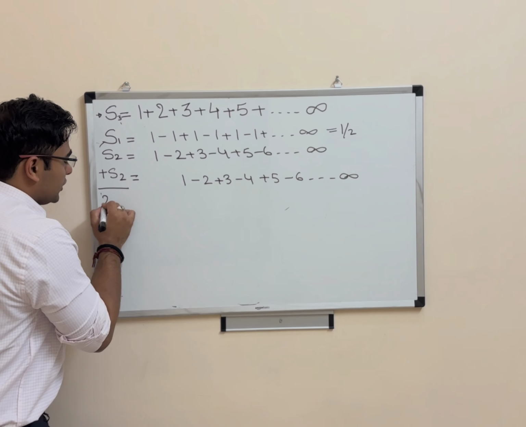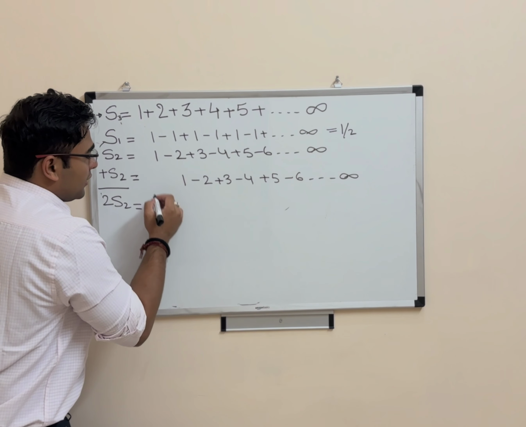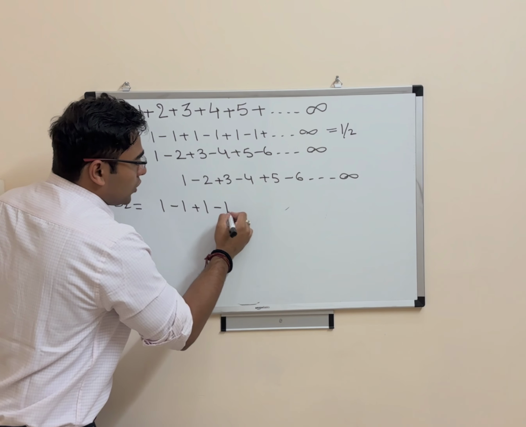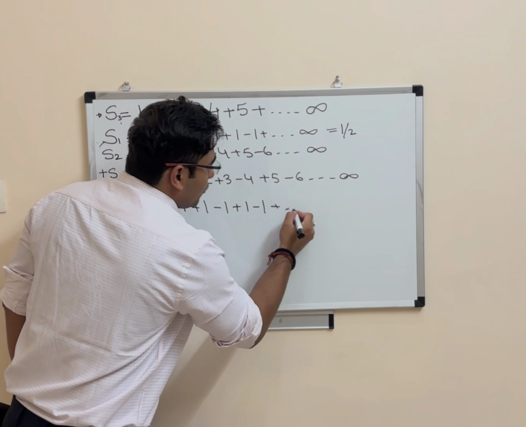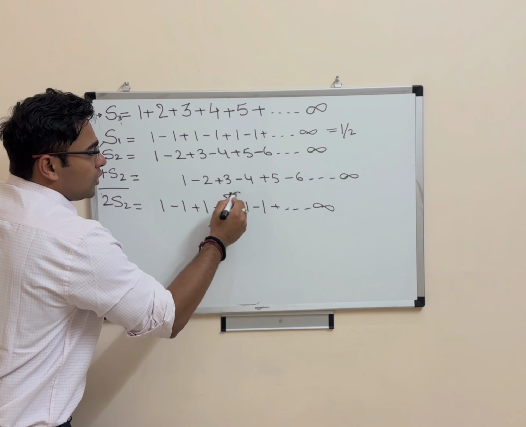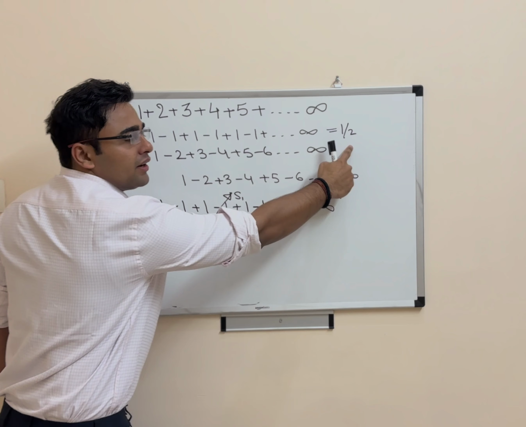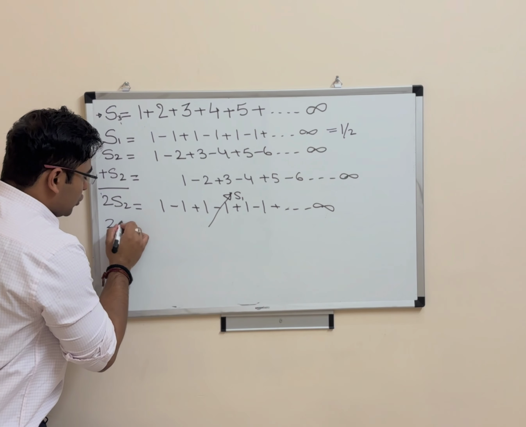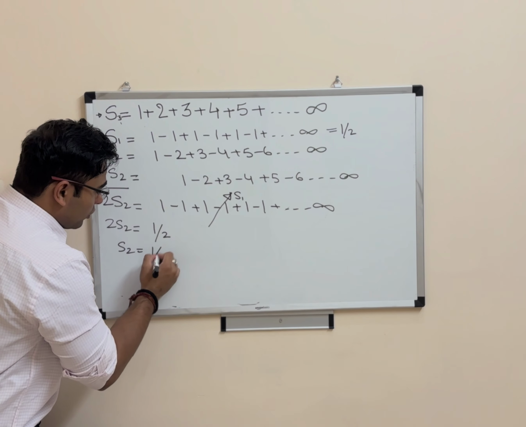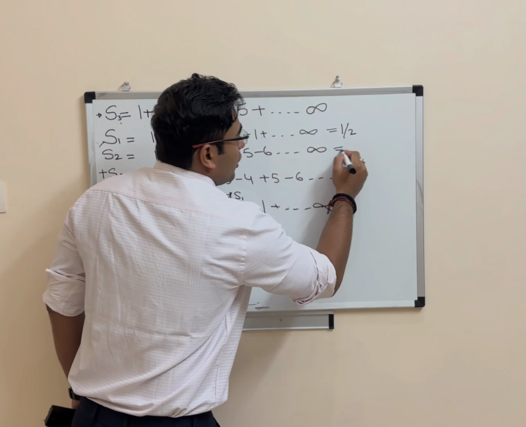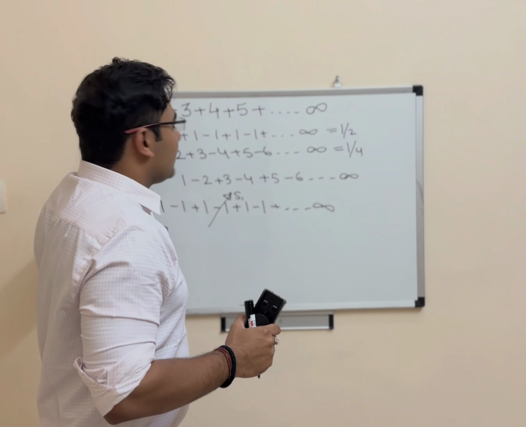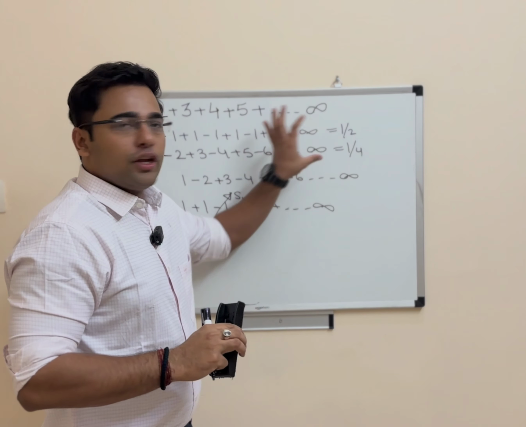So S2 plus S2 becomes 2S2, and there it becomes 1 minus 1 plus 1 minus 1 plus 1 minus 1 up to infinity. This is nothing but your S1 only, which we had already calculated, turns out to be 1 by 2. So 2S2 is equal to 1 by 2, and then S2 turns out to be 1 by 4. So the two results required to arrive at the solution, we have already got.